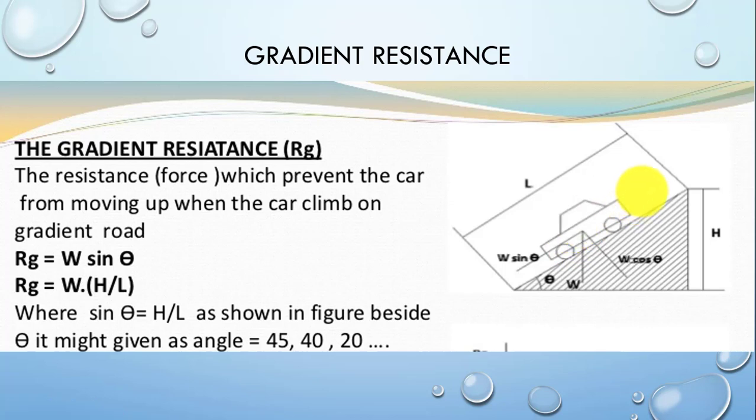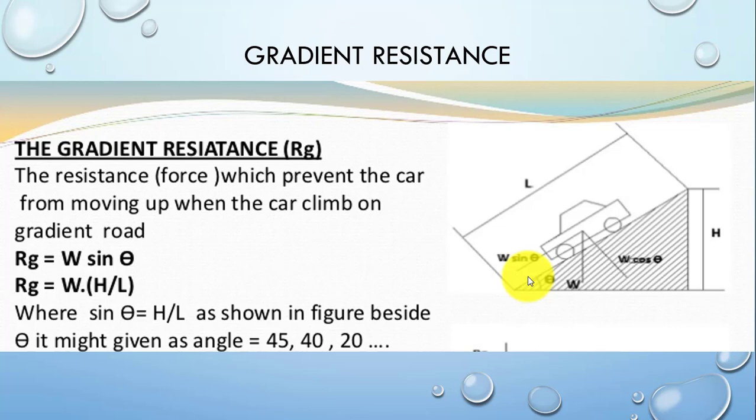The value of sine theta can also be written as h by L, which has been shown in this figure on the right side. H will be the height of the gradient road and L will be the length of the gradient road.